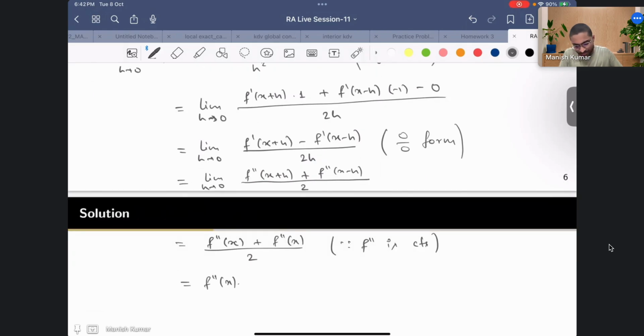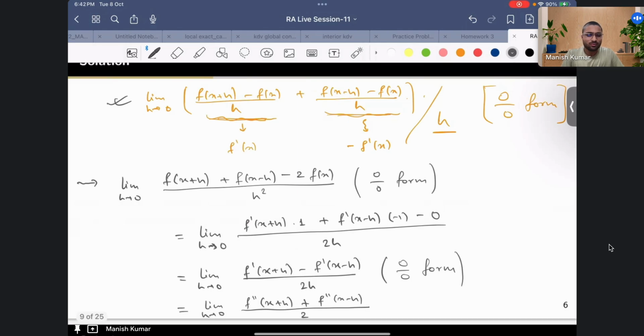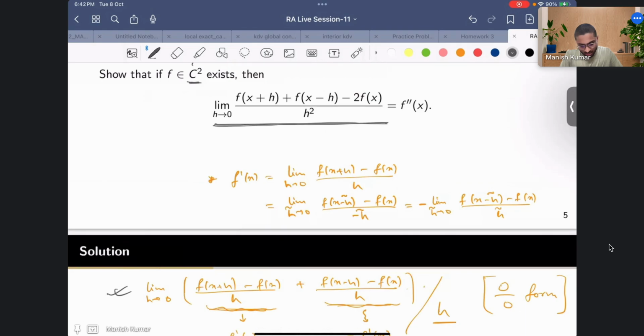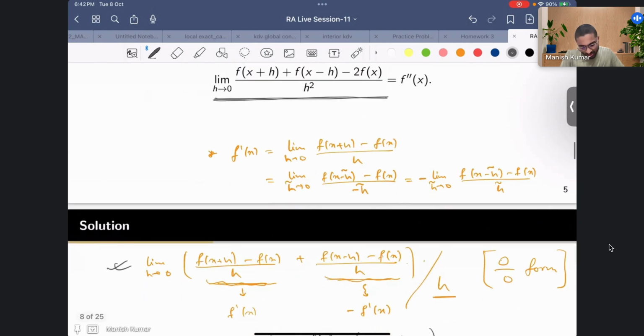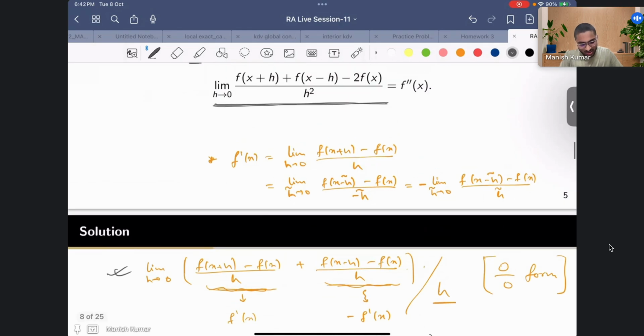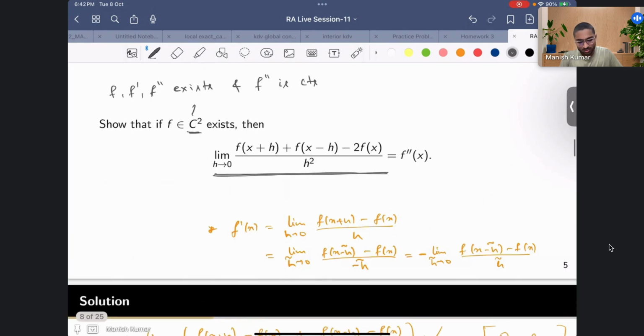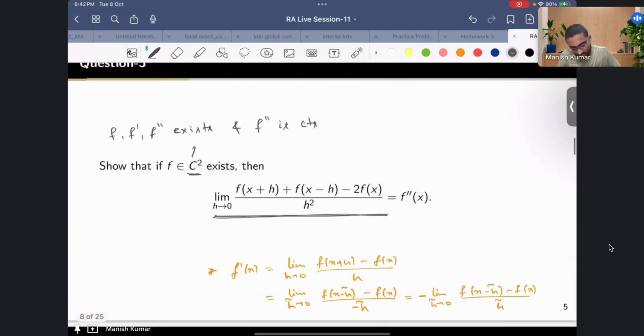So this is one way of going. The other way could be, as she mentioned, that it seems like a kind of derivative. If you want to use this kind of idea, you can use the Taylor expansion. Maybe I'll just give a hint. So the hint could be like this.